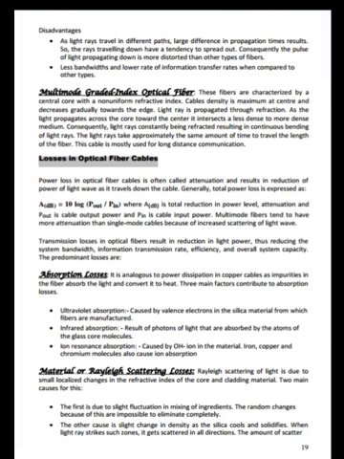Absorption losses. It is analogous to power dissipation in copper cables as impurities in the fiber absorb the light and convert it to heat. The three main factors contribute to absorption losses: ultraviolet absorption caused by the valence electrons in the silica material from which fibers are manufactured; infrared absorption, result of the photons of light that are absorbed by the atoms of the glass core molecules; ion resonance absorption caused by OH ion in the material; iron, copper and chromium molecules also cause ion absorption.